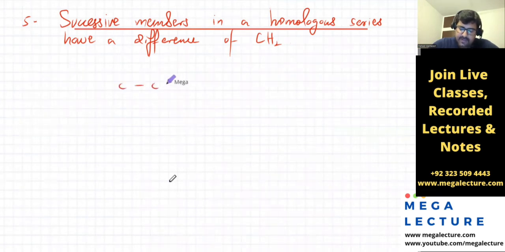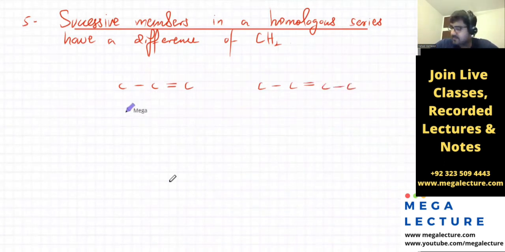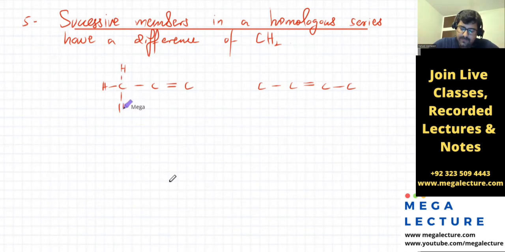Like if I draw one alkene, and then I draw a 4 carbon atom alkene. Okay, so I'm drawing one alkene and I'm drawing a 4 carbon atom. So this one will have 2 H's, right? Okay, you have to be good with this. This one will have 3 H's. 1 H, 1 H, 3 H's.